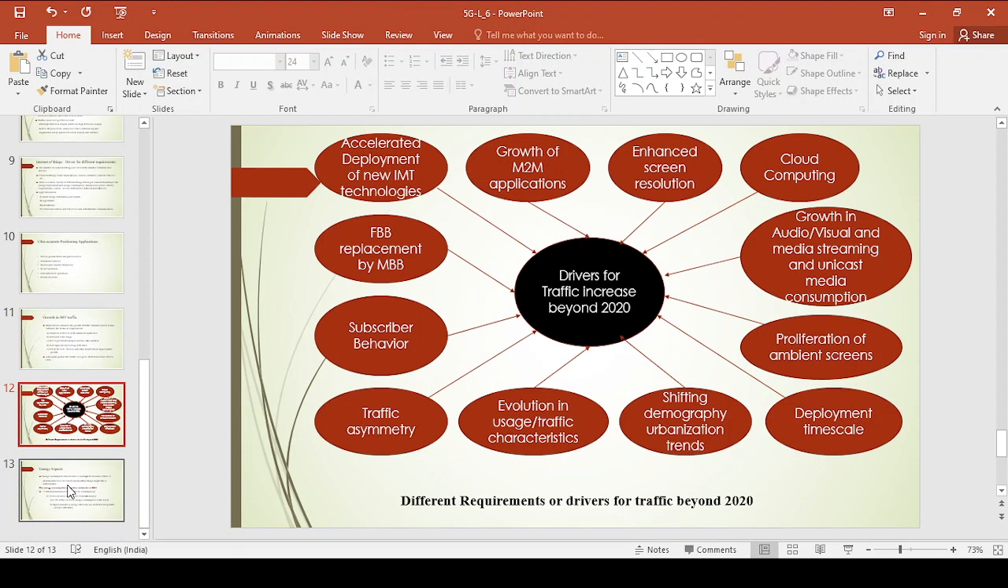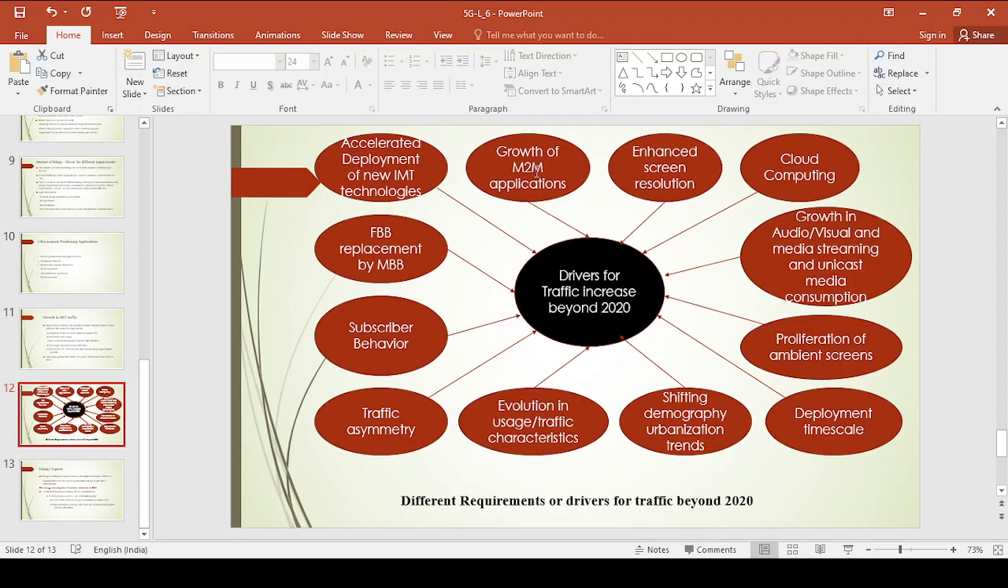Now coming to the different requirements for traffic beyond 2020. Beyond 2020, nothing but your after 5G, nothing but your 6G or 7G. These are the different requirements for growth in the traffic beyond 2020. The first one is deployment of new IMT technology. That means as the new technologies come into existence, the growth of the traffic will keep on increasing.